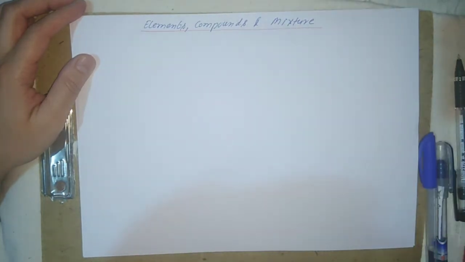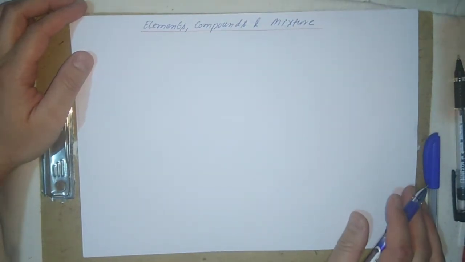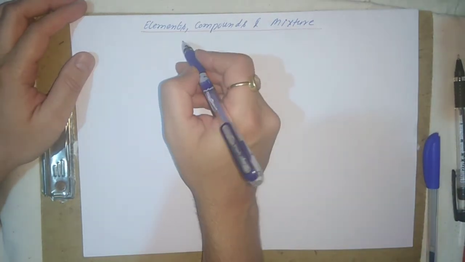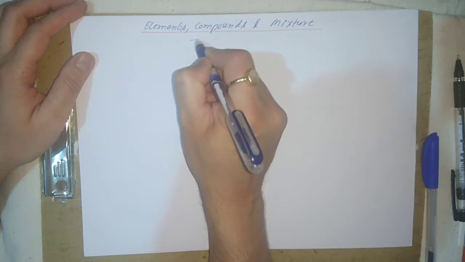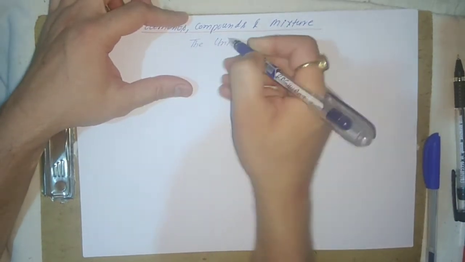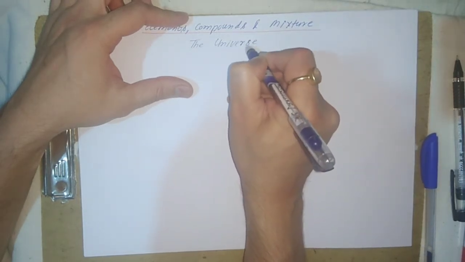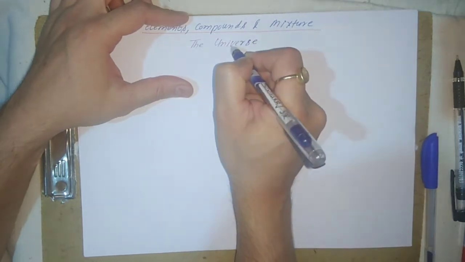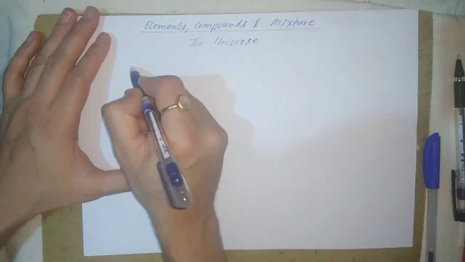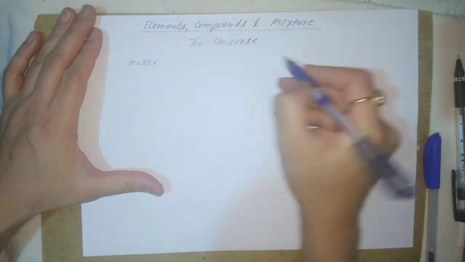Before going into the classification of elements, compounds and mixtures, let's study a broad classification that starts with the universe. And this universe is further divided into matter and energy.